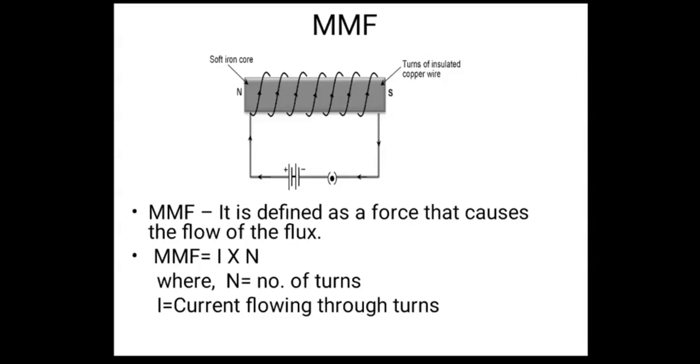So what is I? I is nothing but the current which is flowing through that wire. Okay, you can see the diagram. There is a current flowing through the wire, right? And what is N? N is the total number of turns, that is how many times it is wound on that conductor. So when you multiply the current by the number of windings, you will get the total MMF. Here I have also written that N is the number of turns and I is the current flowing through the turns.